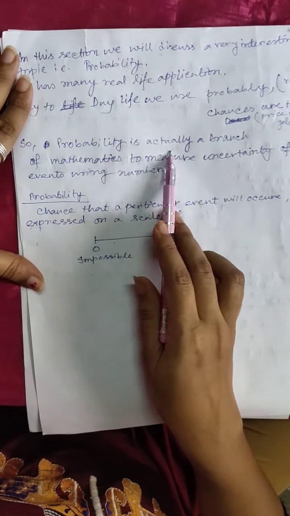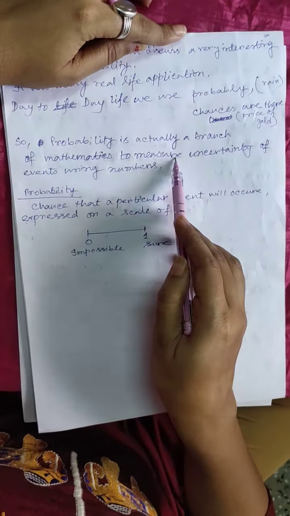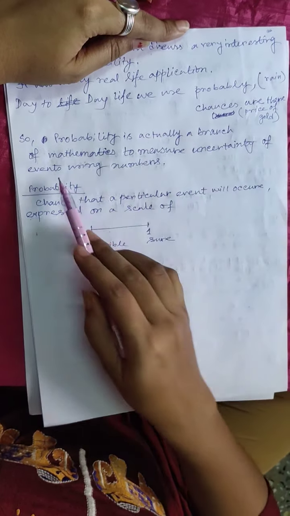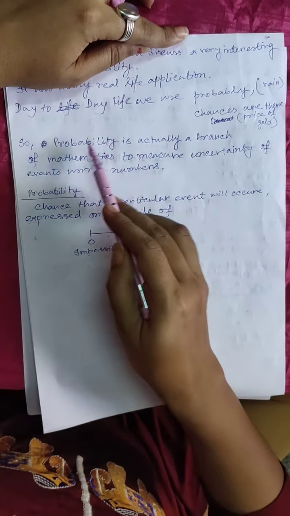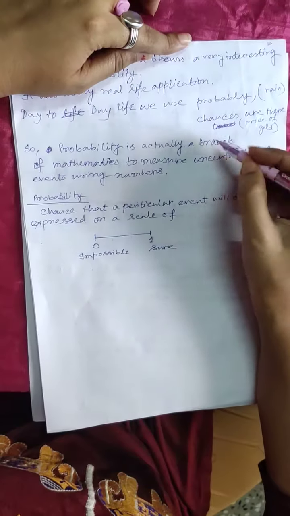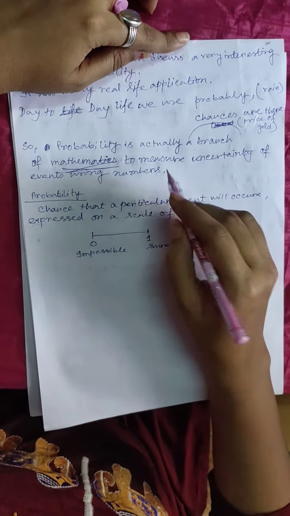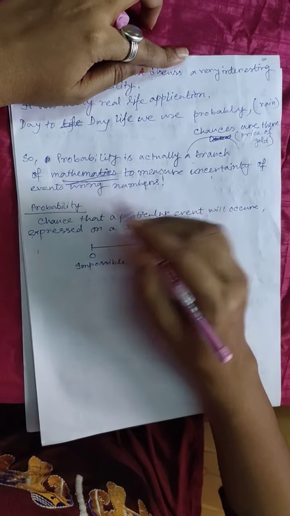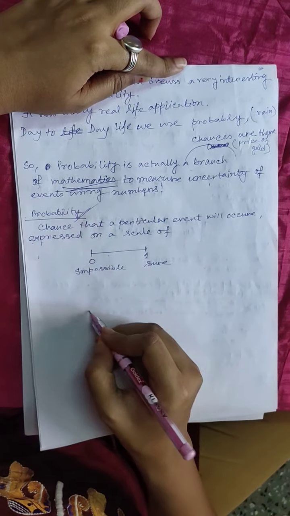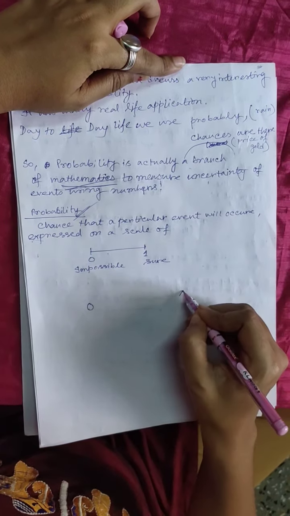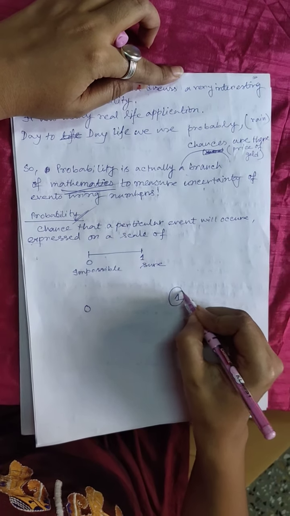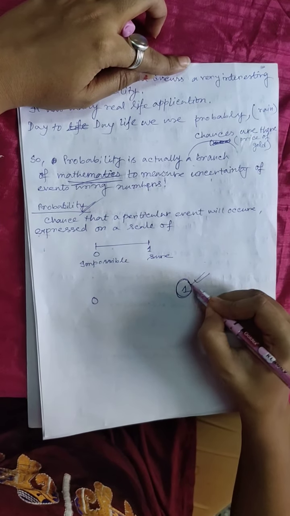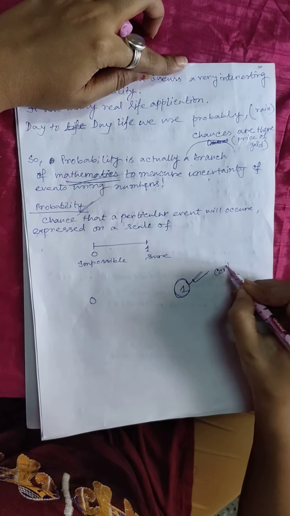So, probability is actually a branch of mathematics to measure uncertainty of events using numbers. Now, probability can be 0, can be 1. When the probability is 1, that is the event is certain.